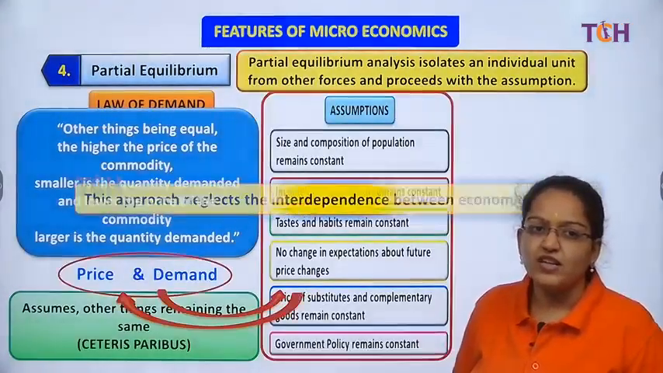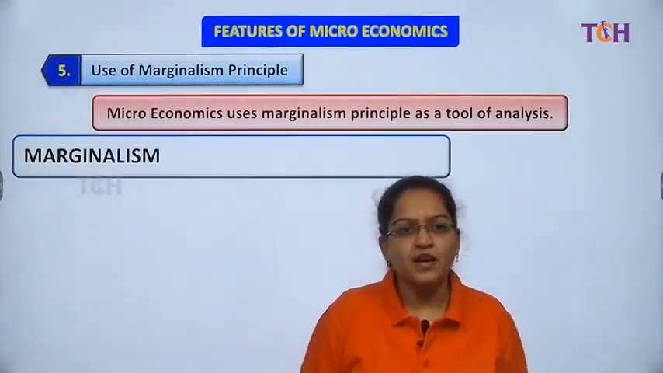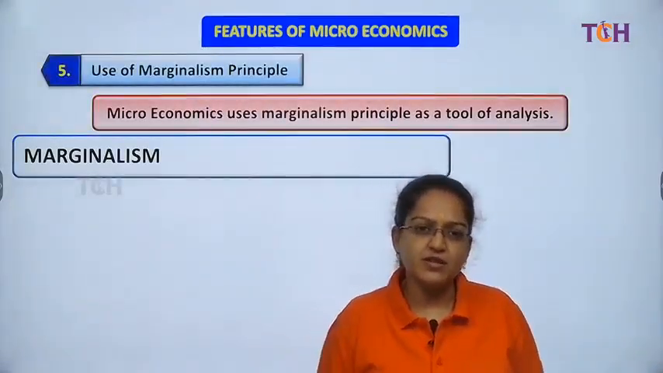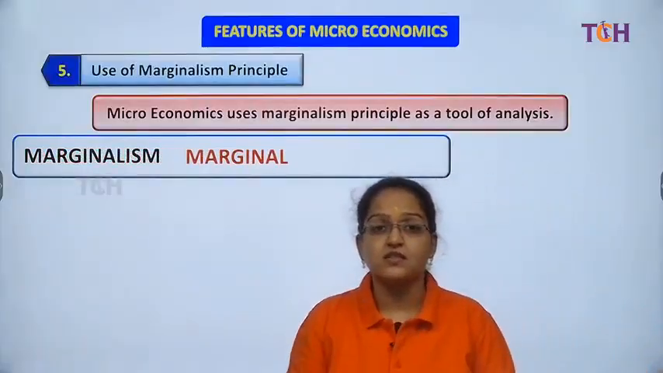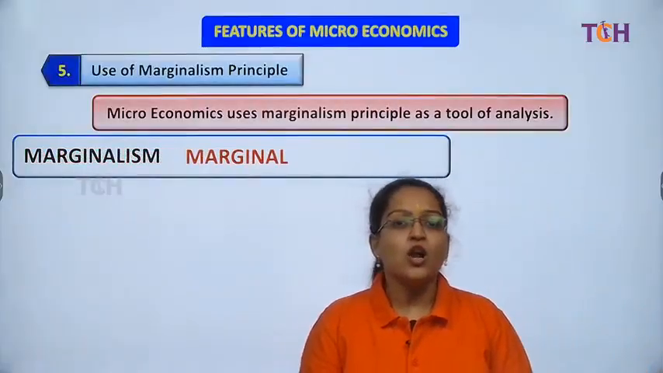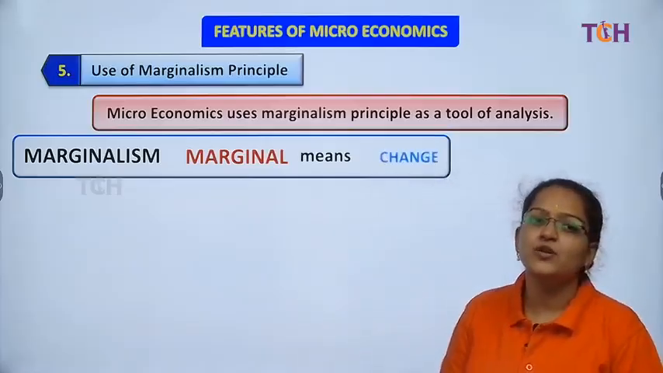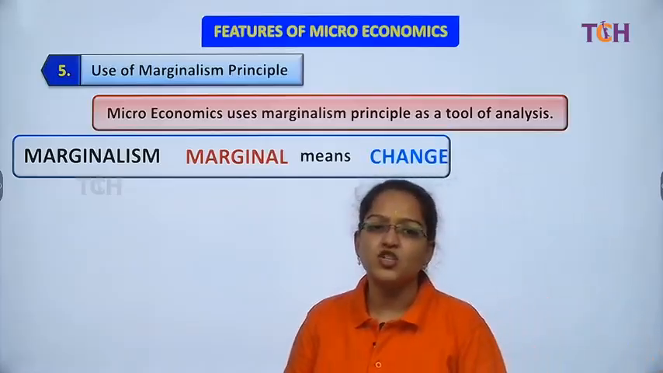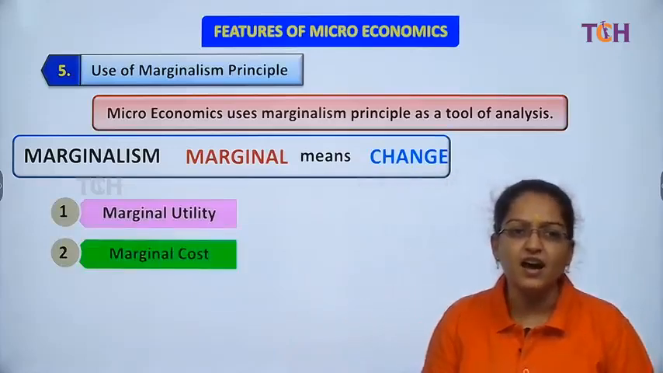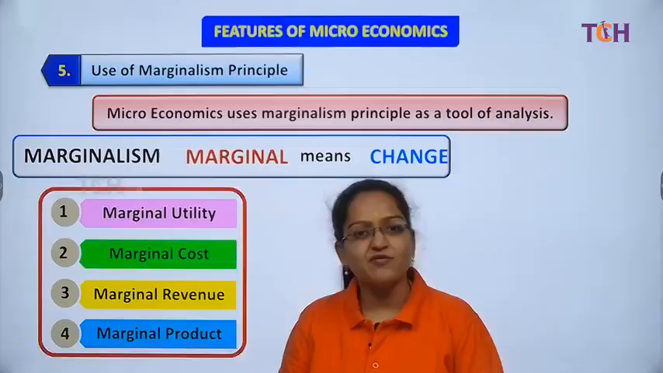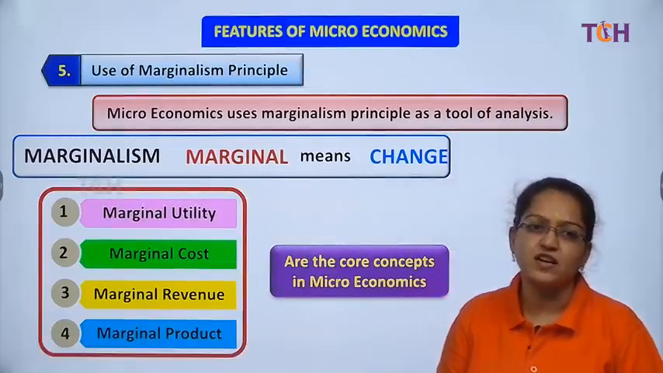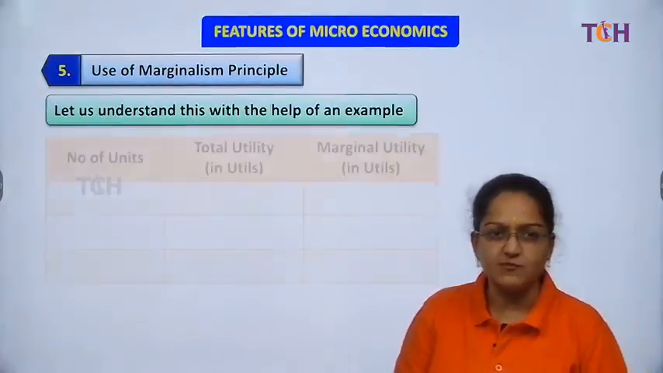Then moving ahead with the next feature: use of the marginalism principle, students. You studied the marginalism principle in chapter 2. As I said, it's a synopsis of the whole syllabus. Law of diminishing marginal utility. Marginal means additional, change, how much extra came; you studied MU, MC, MR. So these are all part of the marginalism principle which you have studied in microeconomics, right?